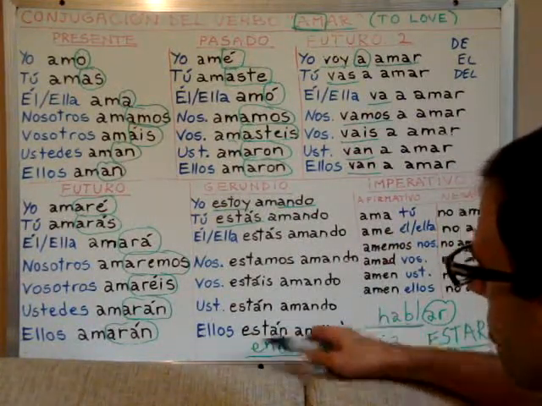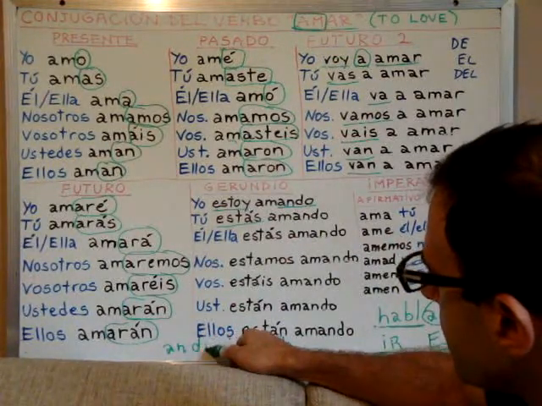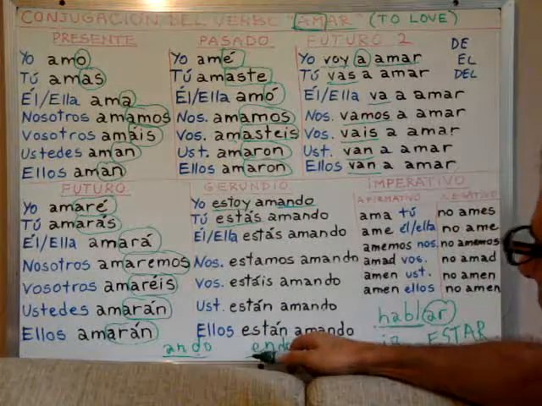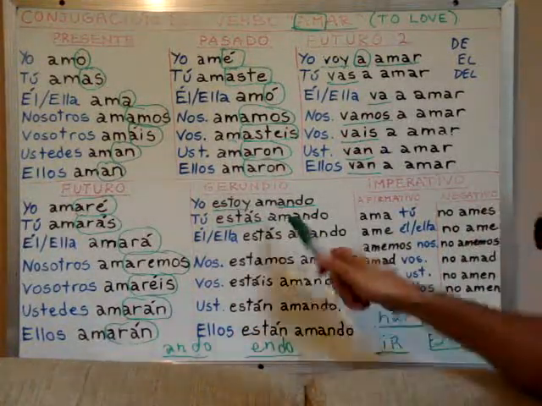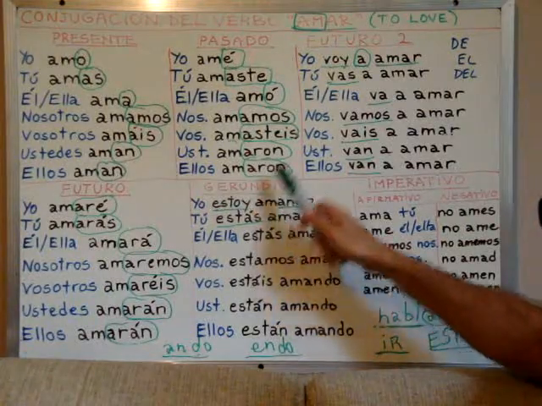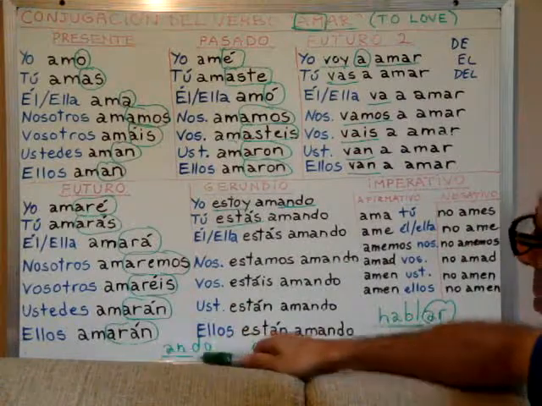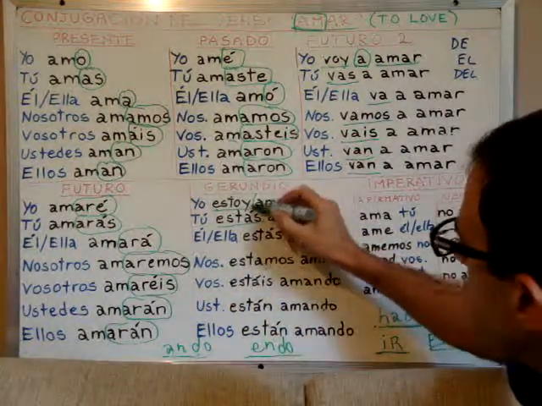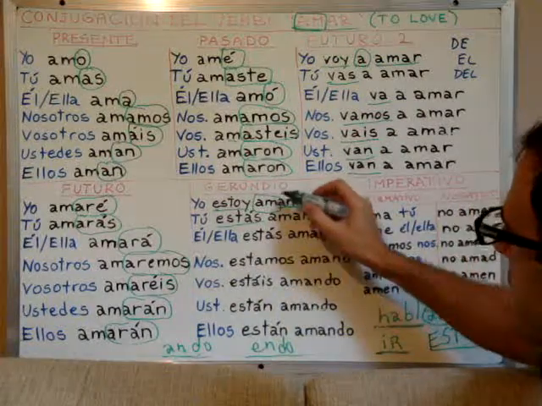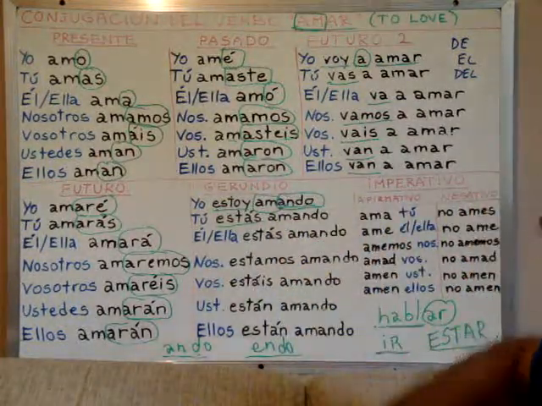So we have ando and endo for the gerundio or present continuous. The verbs ending in AR, like amar, add the ending ando. So amando, here we have the root of the verb, and here we have the ending ando.